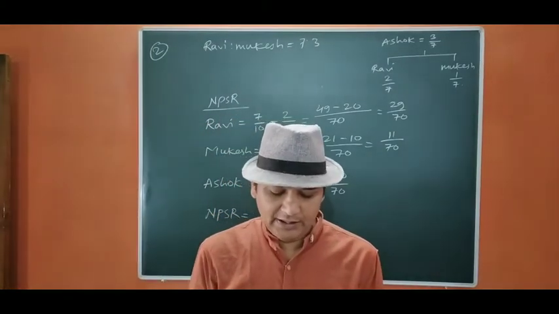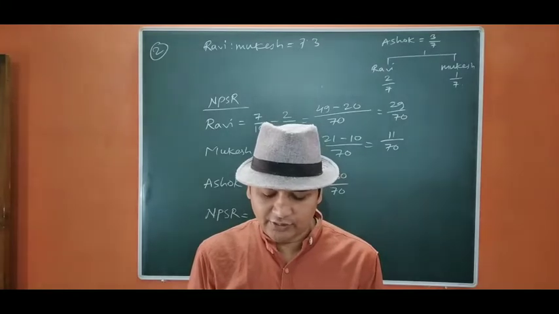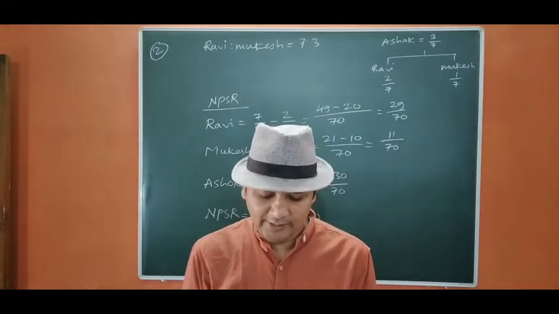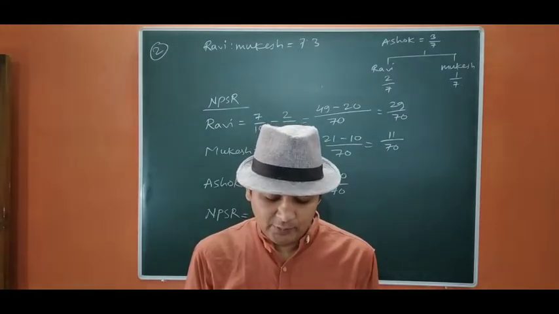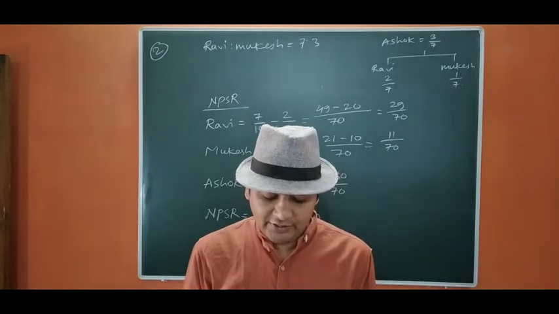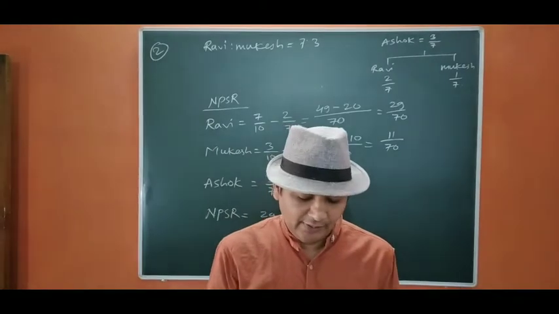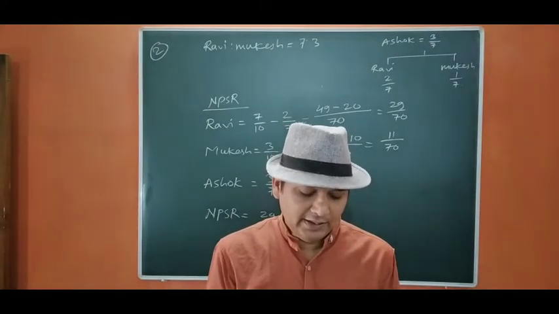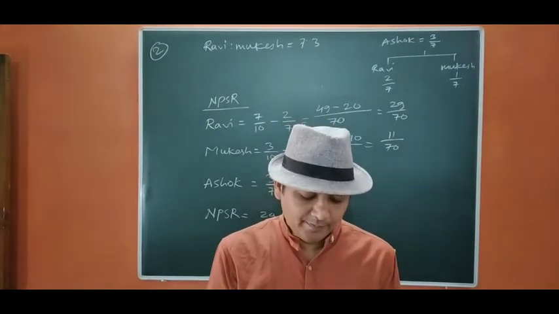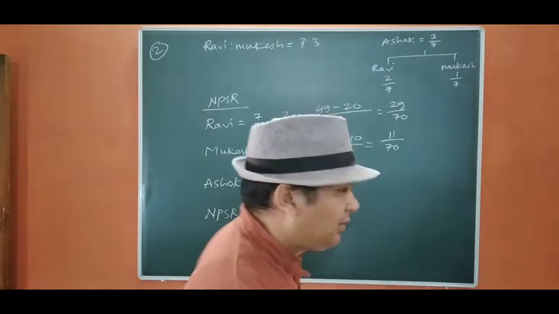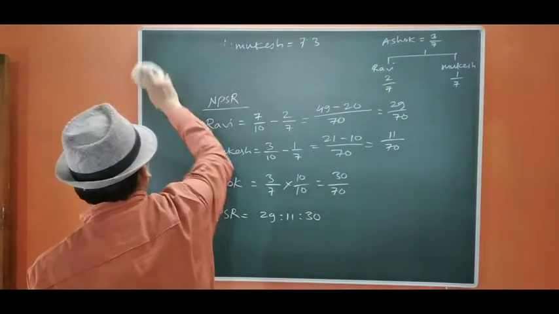Now we move to question number 3. A and B are partners sharing profit and losses in the ratio of 7:5. They agree to admit C, their manager, into partnership to get 1/6 share in the profit. He acquires his share as 1/24 from A and 1/8 from B. Calculate the new profit sharing ratio. So let us start.